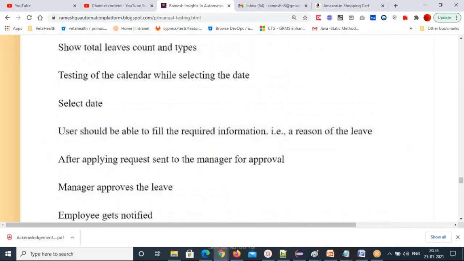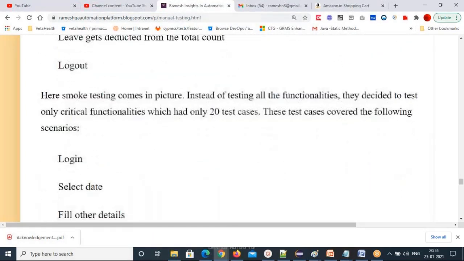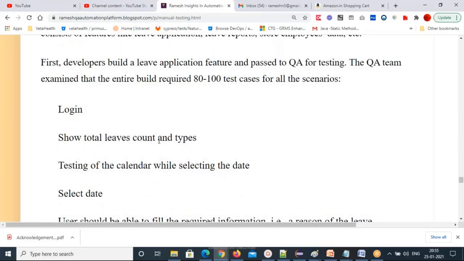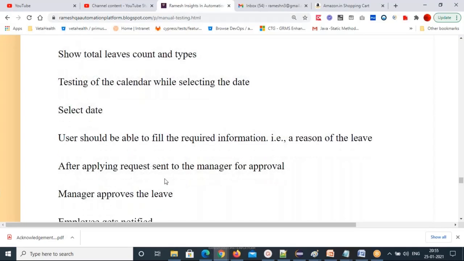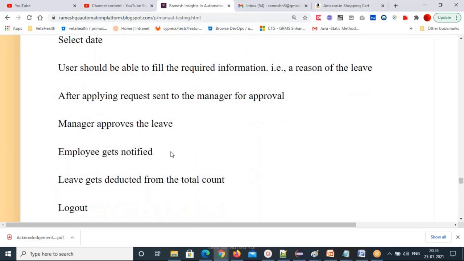In this, many test cases will be there, but you will check and verify only a few things. Login is there, show total leaves count. For example, if you take an employee application, you log into the employee website and it will show the total leaves count and the types of leaves. Testing of the calendar while selecting the date. The user should be able to fill the required information, reason of the leave. After applying, the request is sent to the manager for approval, the manager approves the leave, the employee gets notified. The leaves get deducted from the total count, log out.